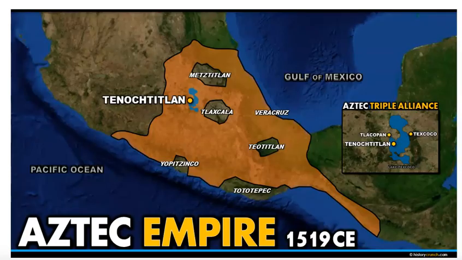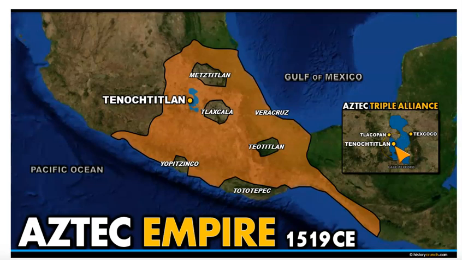And as we zoom in, here is the Aztec Empire in 1519 CE. Here is your Gulf of Mexico, Pacific Ocean. Here are some more natural barriers there for you. Now, as you can see, the main city, Tenochtitlan, is very small, but they were very mighty. And you will see that in your reading. It is also called the Triple Alliance because you have three major cities here which actually allied with each other and helped each other out.